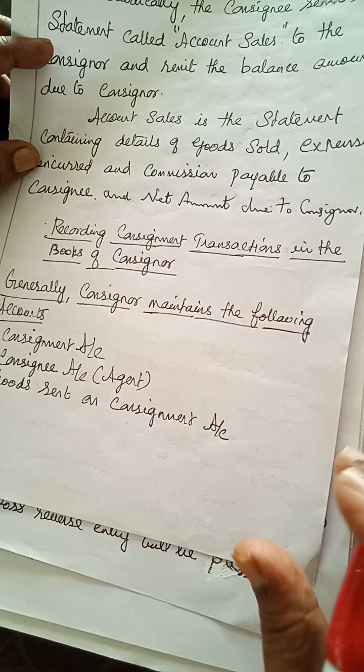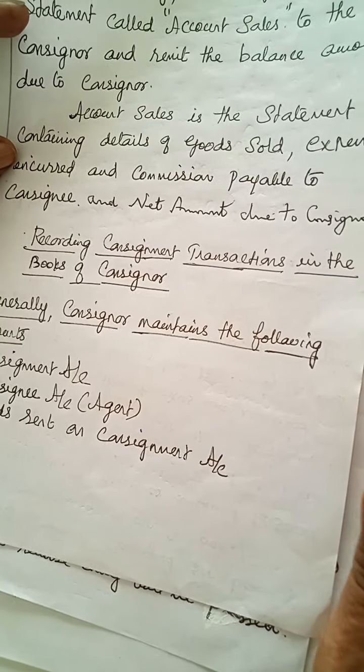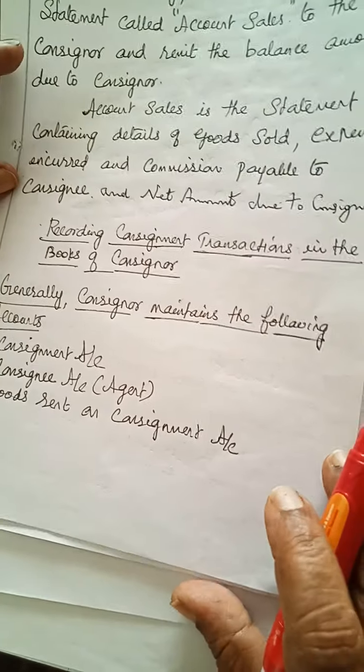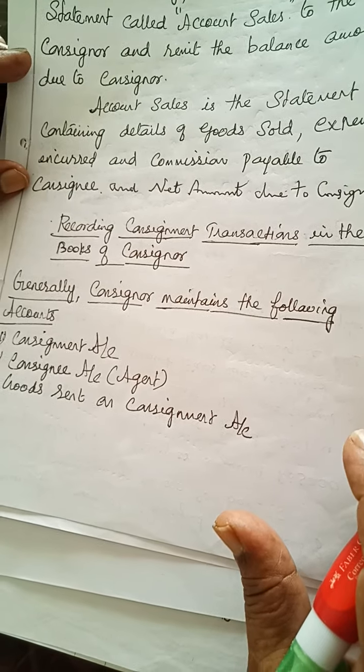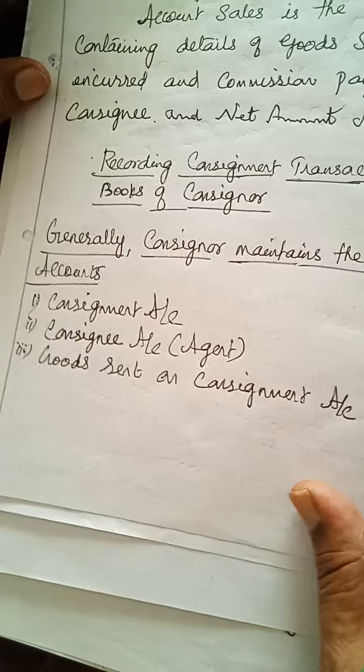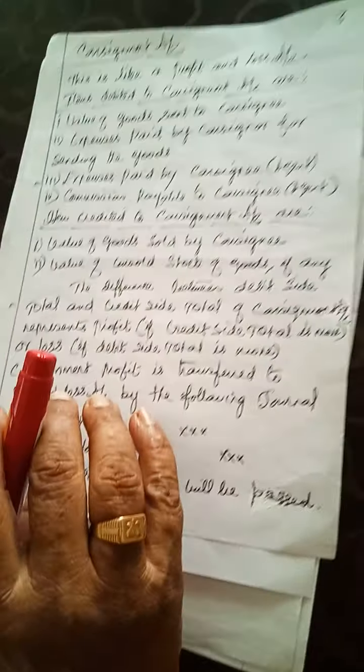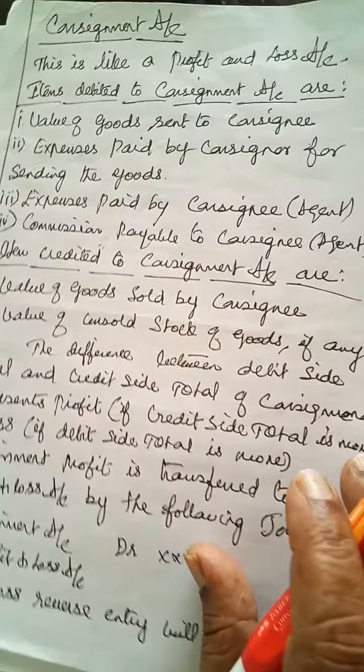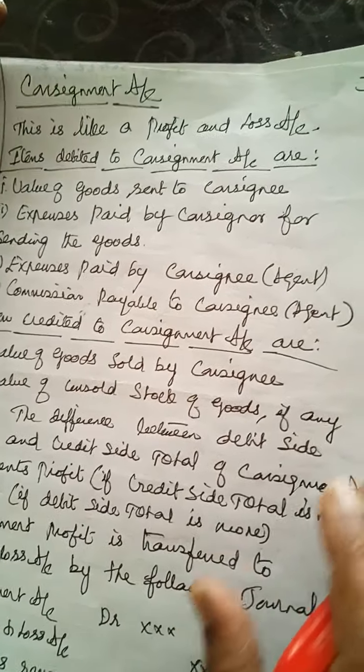Now, let us see how to record consignment transactions in the books of the consignor. Generally, the consignor maintains three accounts, namely consignment account, consignee's account, and goods sent on consignment account. Let us analyze the consignment account. This is like a profit and loss account.